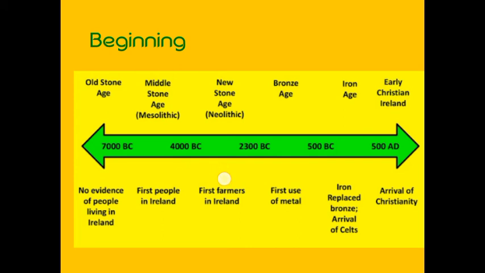Then the New Stone Age, the Neolithic Age, which you have studied, is 2300 BC. The Bronze Age is around 500 BC. Then early Christian Ireland is 500 AD, that is the arrival of Christianity here. So these are the different ages.